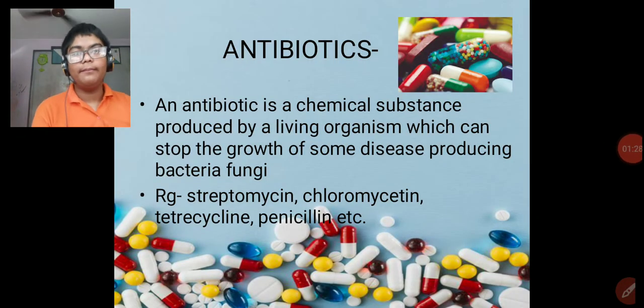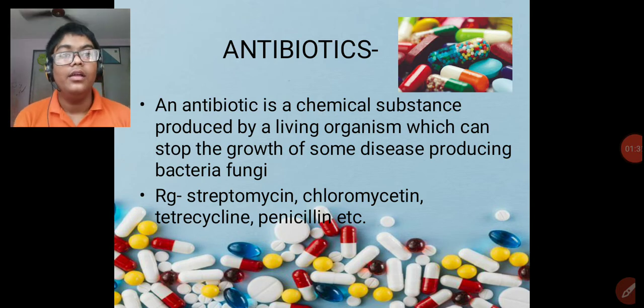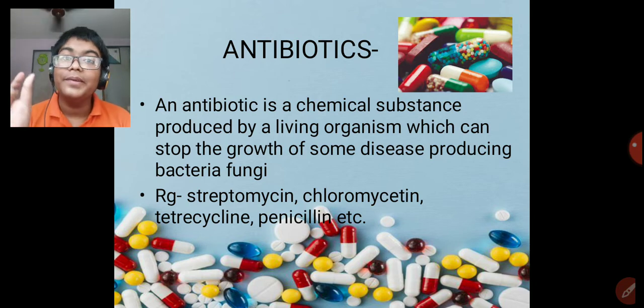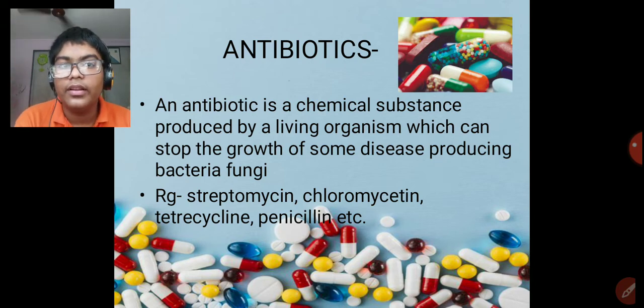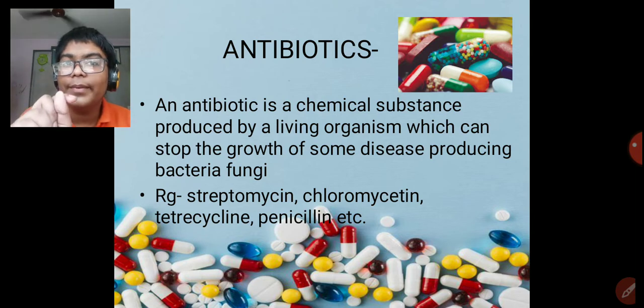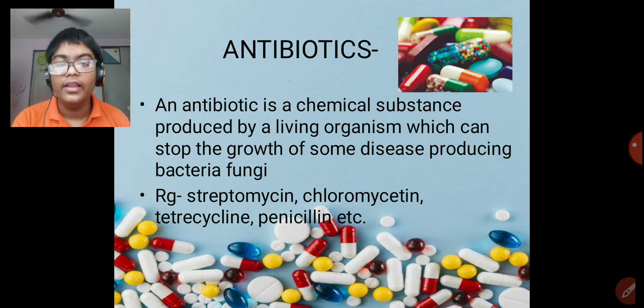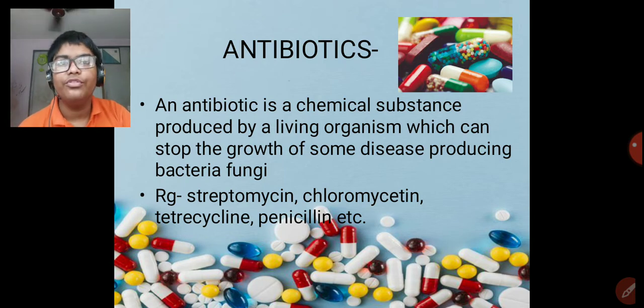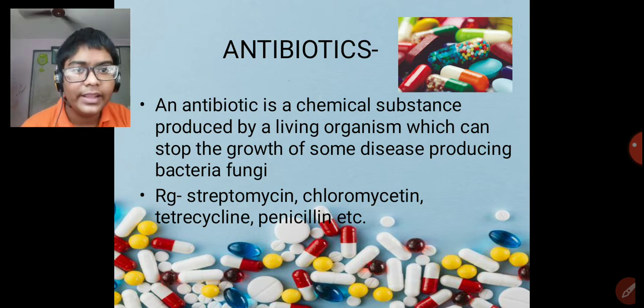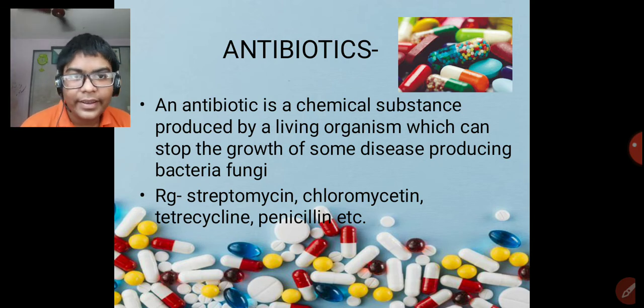Let us understand this. It is a chemical substance produced by a living organism. This living organism is not directly used. Some chemical substances are always there in any body. In our body also there are many chemical substances. In the same way, in a bacteria or some living organism also there is a chemical substance. This chemical substance can stop the growth of some disease producing bacteria or fungi, and if that chemical substance is killing all that bacteria, it is used as an antibiotic. There are many examples like streptomycin, penicillin, tetracycline, chloromycin, mycetin, and so on.